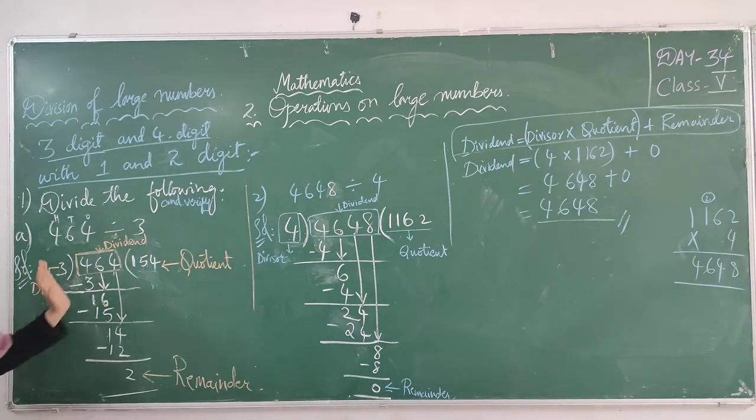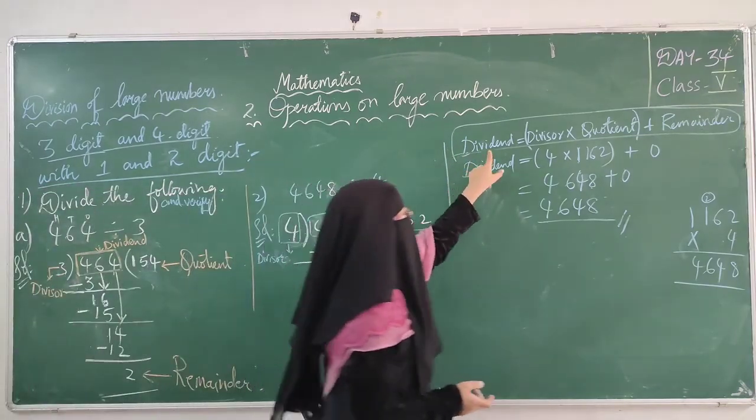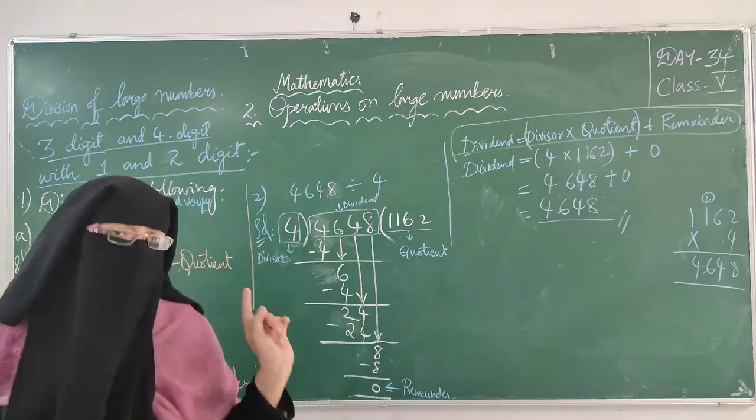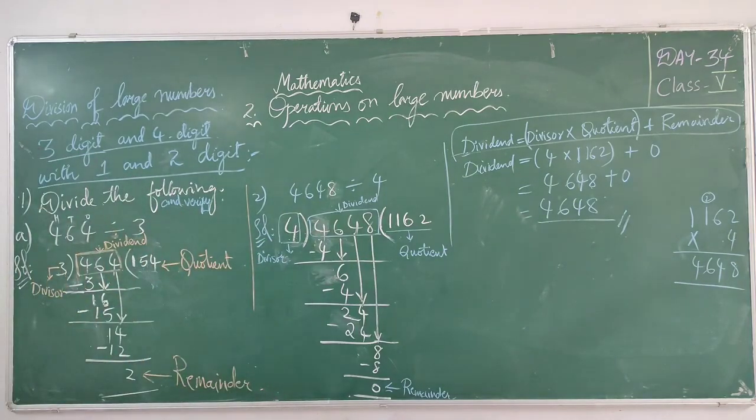After doing division, you have to verify it by using formula dividend equals to divisor into quotient plus remainder. Keep in your mind. After division, you have to verify it. I am going to give you same questions, 3 digit and 4 digit with 1 digit only. Okay. Do it, practice it. First of all, learn tables, practice it and do the worksheets.